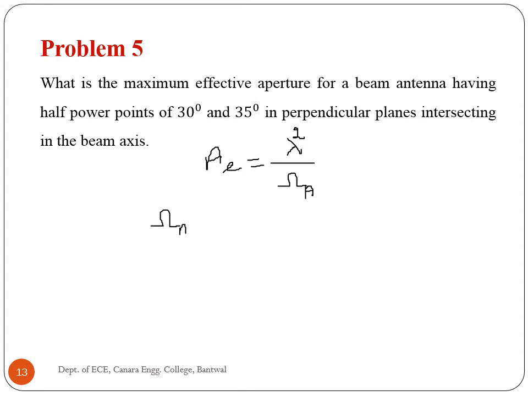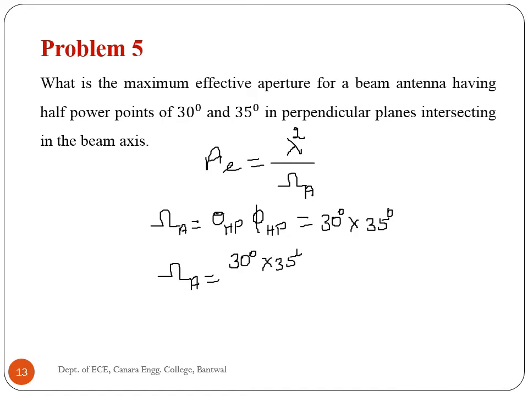Beam area is the product of half power points in theta and phi plane, which is equal to 30 degree into 35 degree. Therefore beam area is equal to 30 degree into 35 degree divided by 3283. To write in square radians, I have to divide by square degrees, that is 3283.